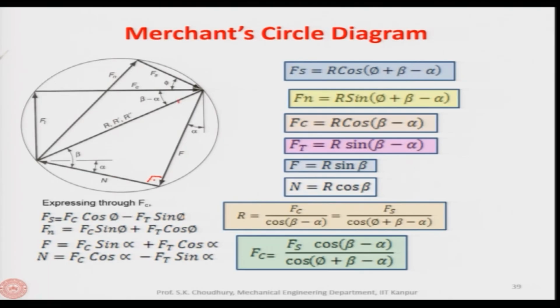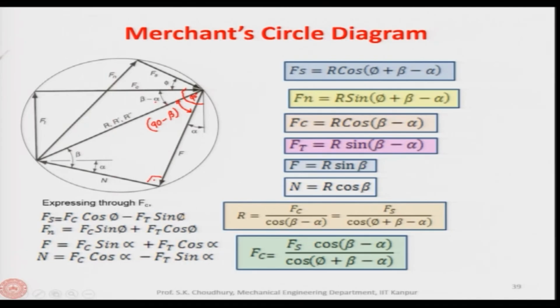Therefore, this angle will be 180 minus 90, so this is 90 minus beta, and this is 90 degree again. So, you can see that this angle will be beta minus alpha. Beta is the friction angle, alpha is the rake angle of the tool.